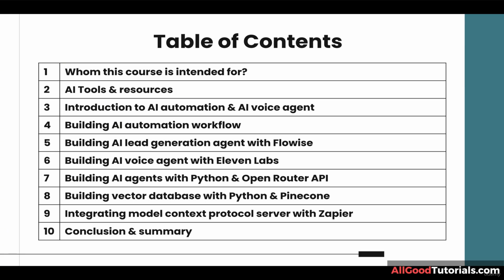For building other AI agents, we're going to use Relay App and Gumloop. For the vector database, we are going to use Pinecone. And we are also going to do programming using Python. And for the AI API, we are going to use the OpenRouter API. And don't worry, all of these tools are completely free to use. Okay, now let's move on to the next chapter.